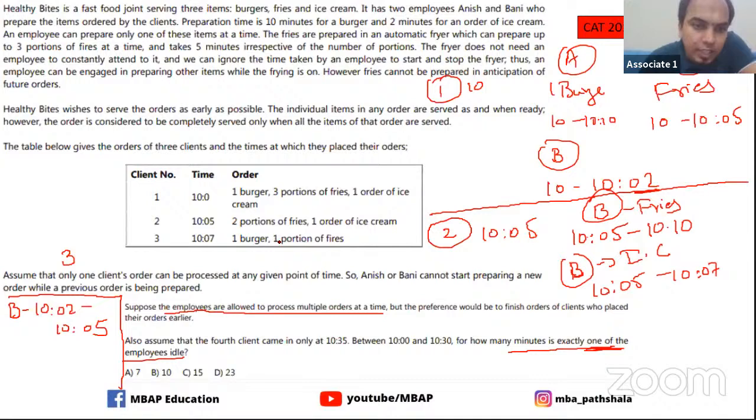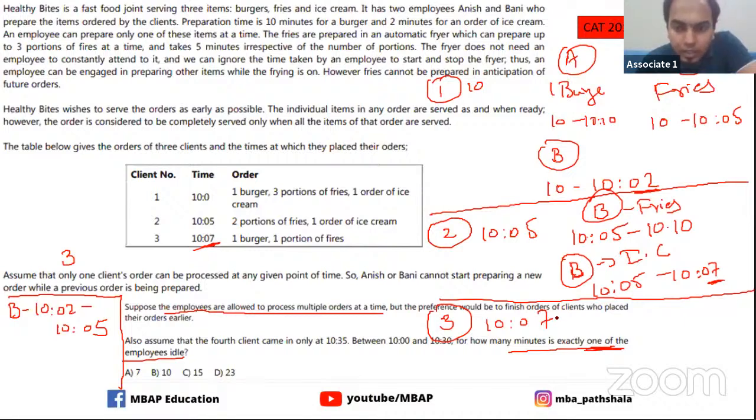So by 10:07, client number 3 comes in. So now what happens at this point of time? At 10:07, B got free again. So when the third customer comes in at 10:07, B starts working from 10:07 to 10:17 for the burger, because burger takes 10 minutes of time.